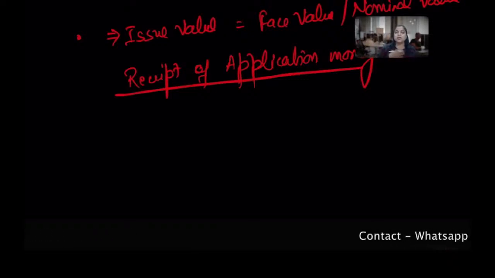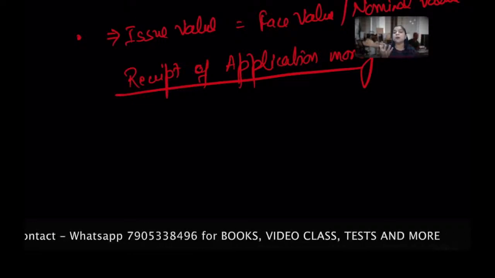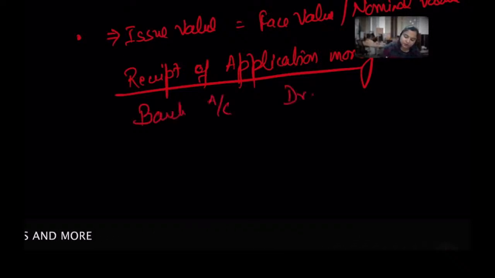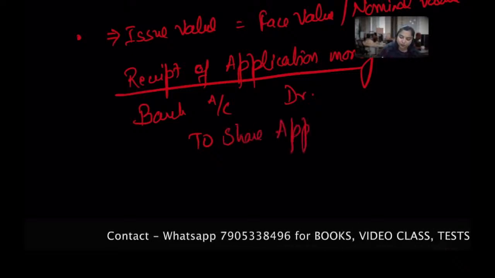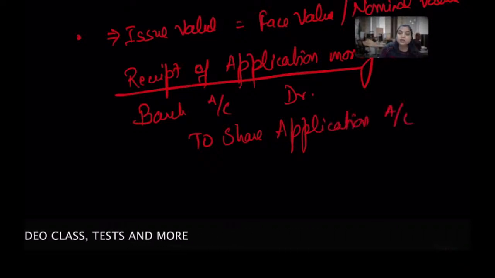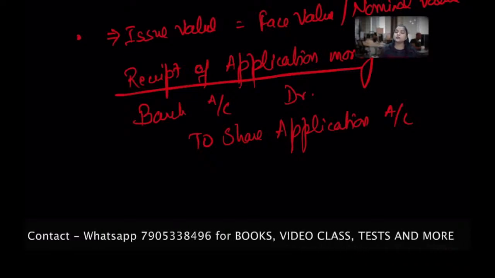I am the company and I am getting the money, so my balance is going to increase. Which balance? Bank balance. That's why we debit the bank account, and credit what we are receiving for the application, the share application account. I'm explaining journal entries here, but while solving the numerical, I'm not going to discuss each and every journal entry. We are just going to discuss the figures.